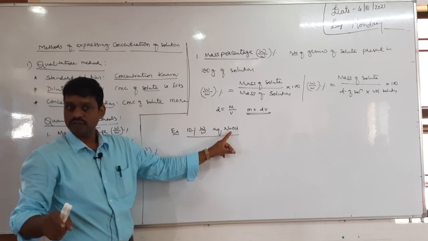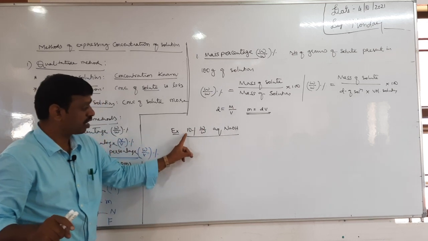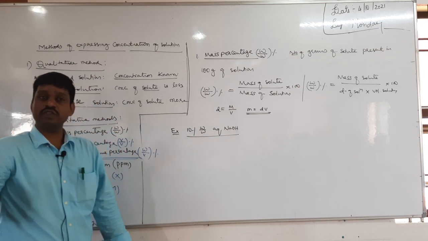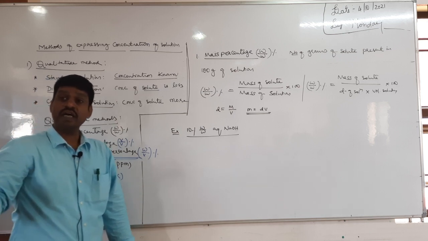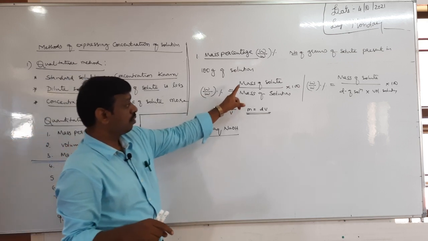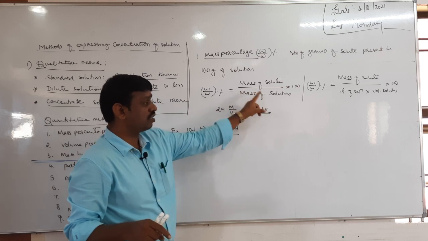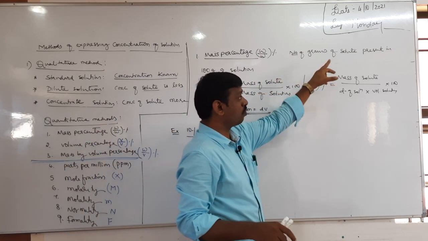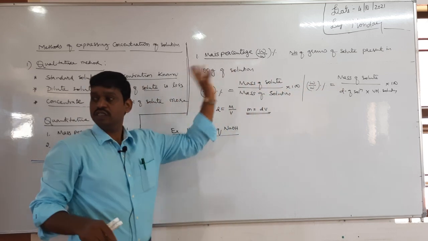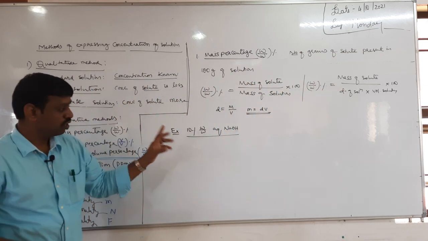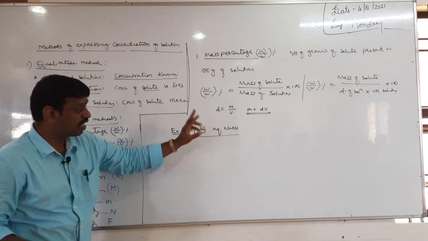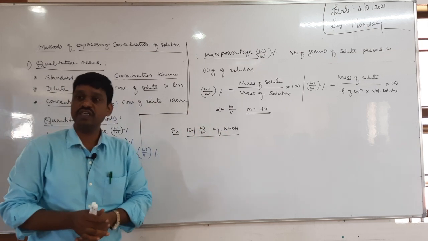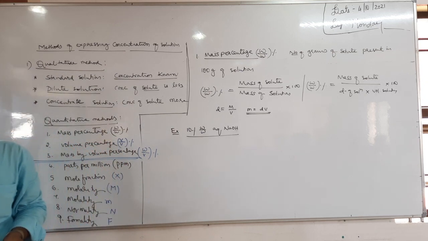Yes or no? Solute is sodium hydroxide. 10 grams of the sodium hydroxide present in how many grams of the solution? 100 grams of the solution, because it is the number of grams of the solute present in 100 grams of the solution, right?